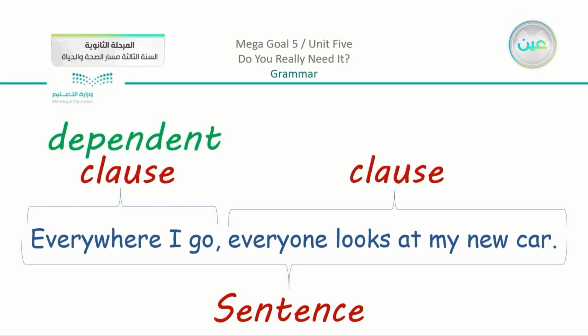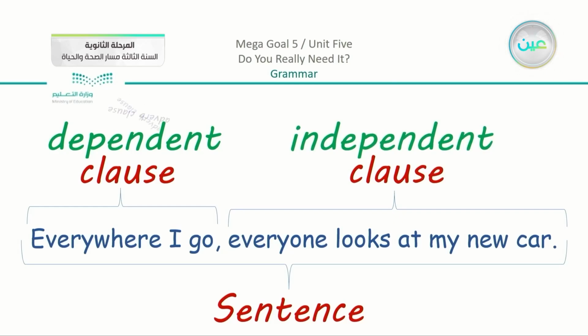And the other part, let's just ignore this one and say, everyone looks at my car. So if I come to you and tell you, everyone looks at my new car, here you have a complete idea or you understand something completely. So which means that this clause is independent. So now we know that the dependent clause doesn't give a complete meaning, and this actually is going to be the adverb clause. And we have the other part, which is an independent clause because it gives you a complete idea or a complete meaning.